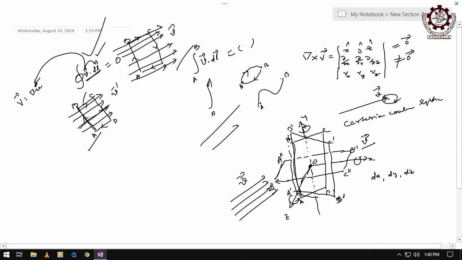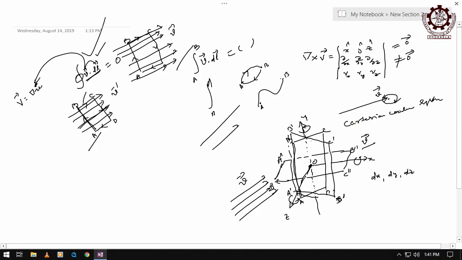The areas are dx dy, dy dz or dx dz, corresponding to three rectangular planes. Now if you want to go for integration over the closed path, think what to do and how to do.